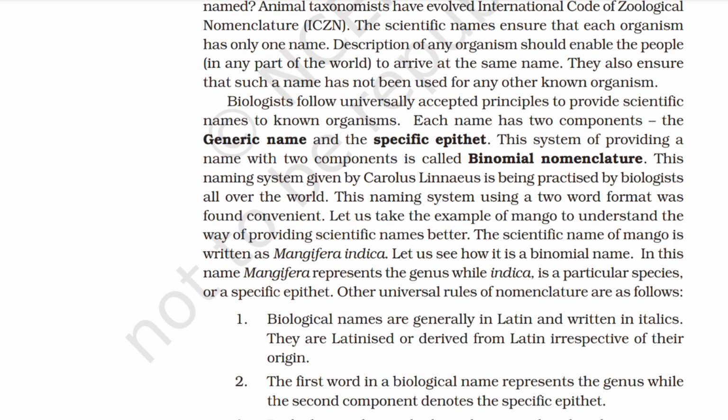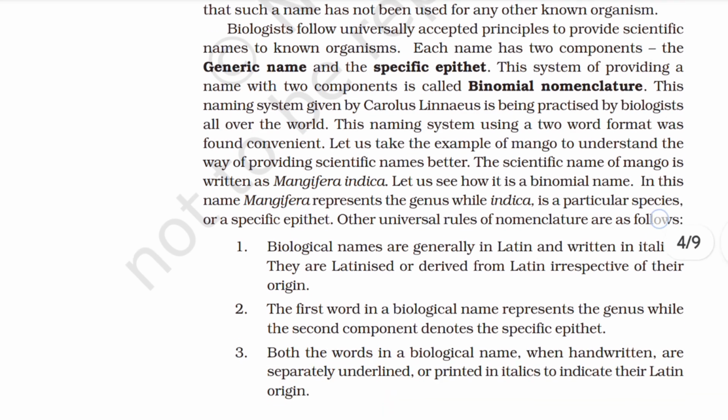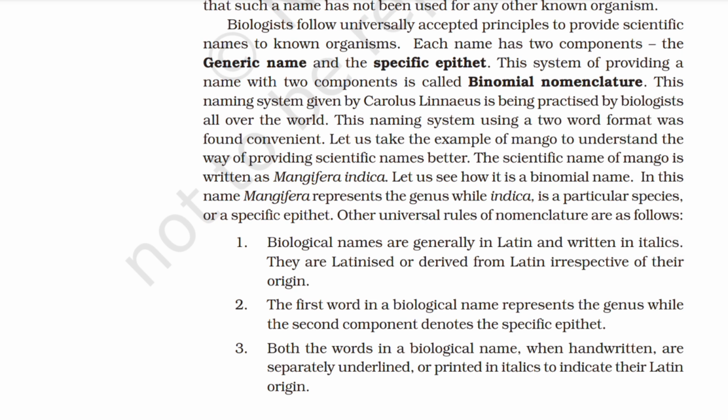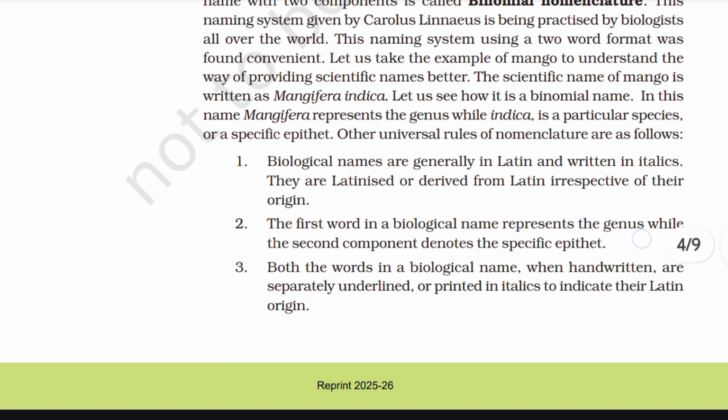Let us take the example of mango to understand the way of providing scientific names better. The scientific name of mango is written as Mangifera indica. Let us see how it is binomially named. In this name, Mangifera represents the genus, while indica is a particular species or a specific epithet. Other universal rules of nomenclature are as follows. Biological names are generally in Latin and written in italics. They are Latinized or derived from Latin irrespective of their origin. The first word in a biological name represents the genus, while the second component denotes the specific epithet.